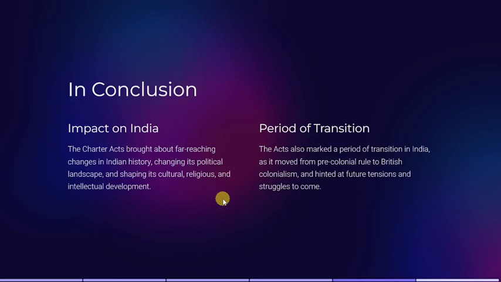Although they were doing it for their own benefit, somehow it also improved us. And it marked the period of transition in India. It moved India from pre-colonial rule to British colonialism. We are going to enter the era of British colonial rule.